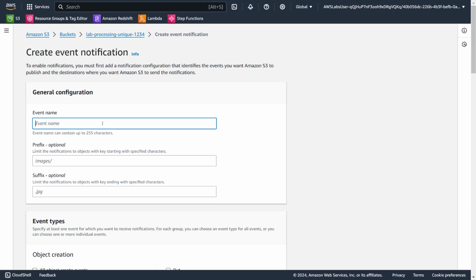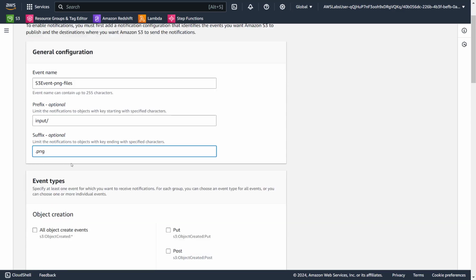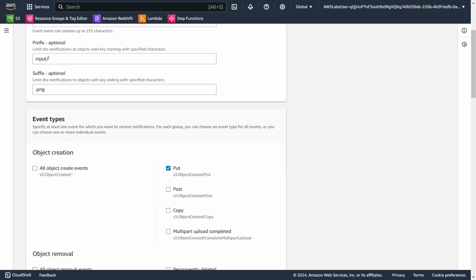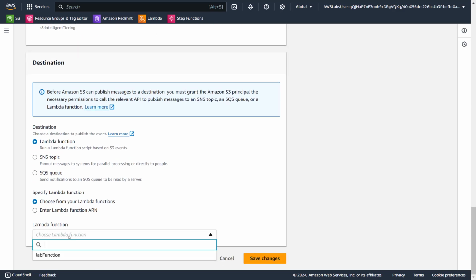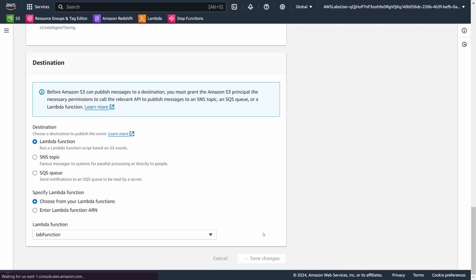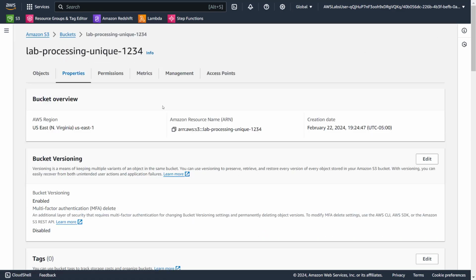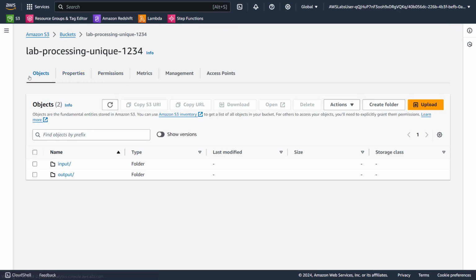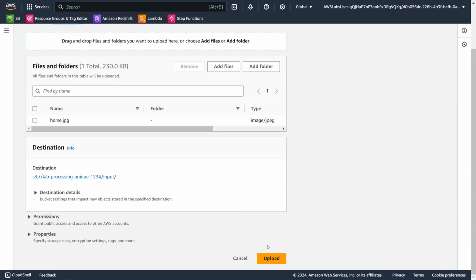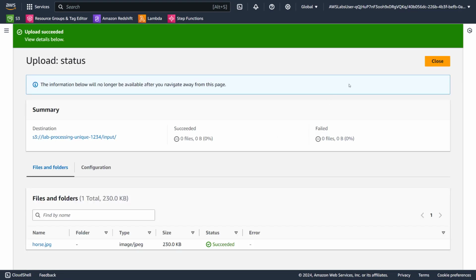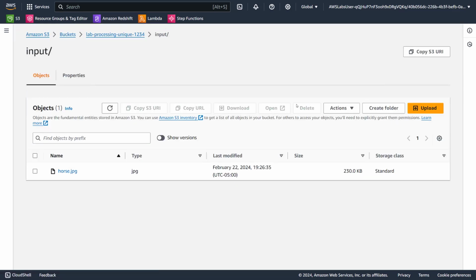Similarly, I'm going to create another event. This time it will be almost similar, but this is going to be PNG. This is going to be input as well, and this is going to be .png. So in case there are any PNG files put into the input folder, then trigger the event and trigger the lambda function. Save changes. Done. Now, if I put the horse file in here, let me upload it. Okay, so let's upload.